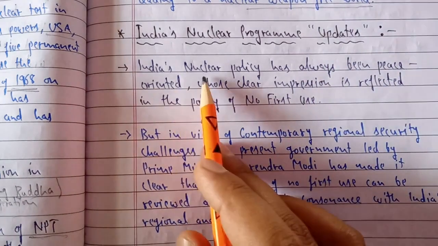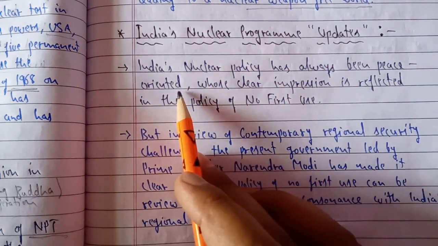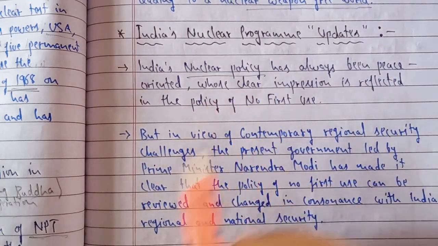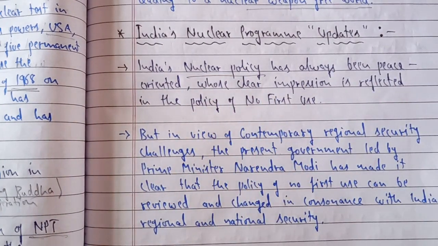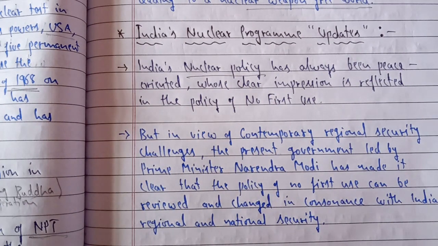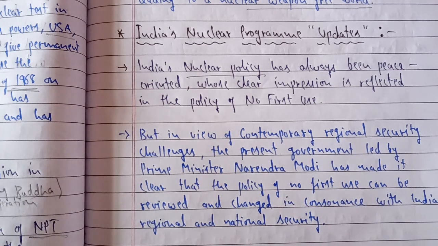As you know, India's nuclear policy has always been peace oriented, as has our foreign policy, as we have seen in the Panchsheel, the five principles of Indian foreign policy, the features of Indian foreign policy. Everywhere you will not find any conflicts or tension or aggressive behavior of India towards any country. We are always a peace oriented country.